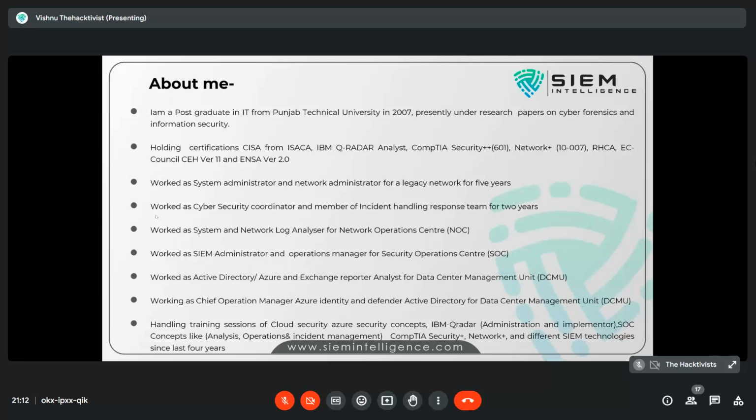Then later I moved on to cloud, where I dealt with Azure Active Directory and Exchange Reporter Plus analysis using Azure Defender. Presently I am handling Microsoft Azure identity and defending the Active Directory for a data center management unit. So this is a small brief of my experience, a small introduction to my career, right?